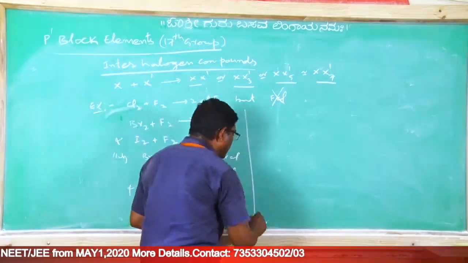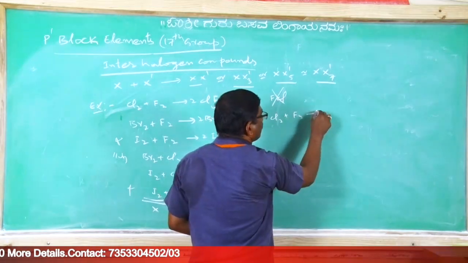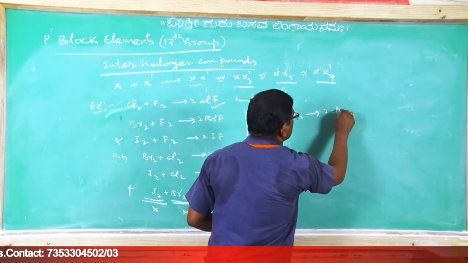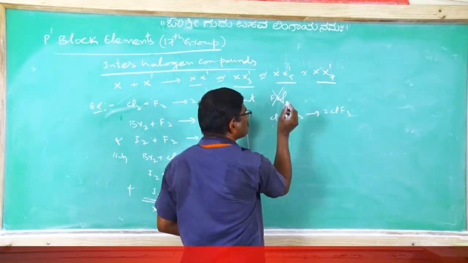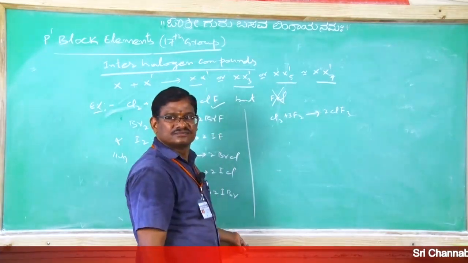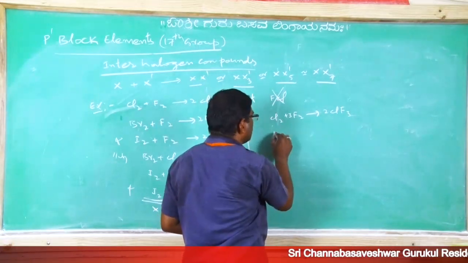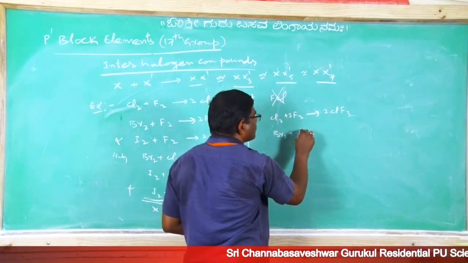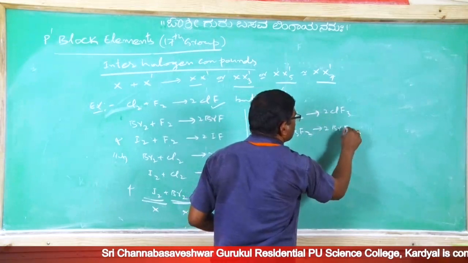Come to the trihalides. Chlorine reacts with fluorine to give 2ClF3. In that case, 3 moles of fluorine are in excess. Clear? Bromine also reacts with fluorine to give 2BrF3.